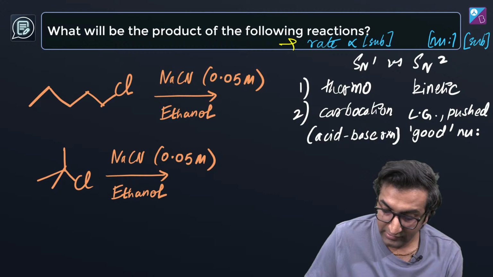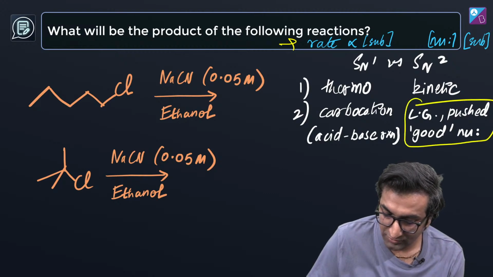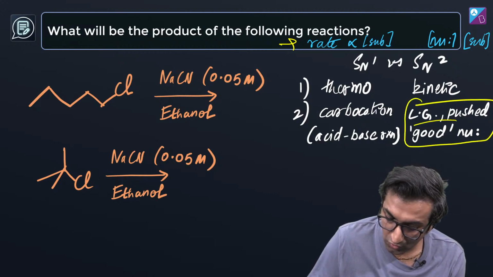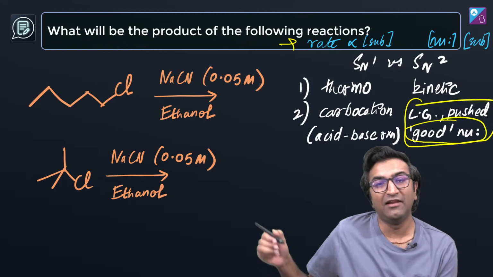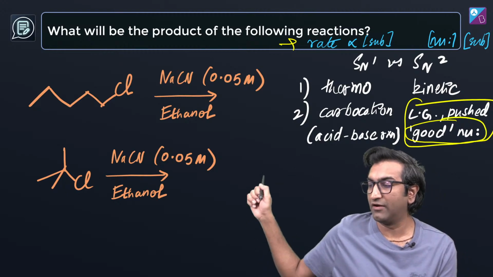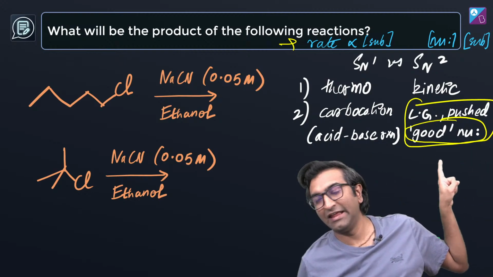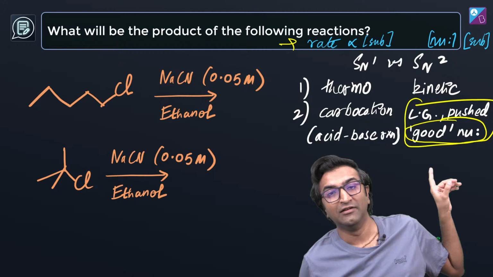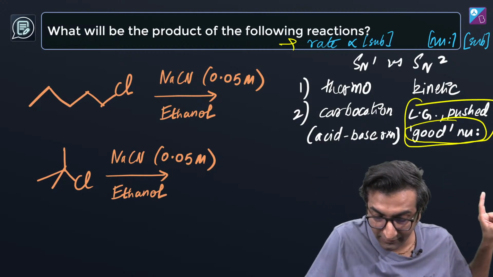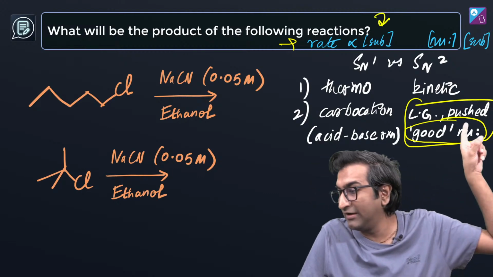Hold on. Here, the leaving group is pushed, and only the good nucleophile gets to go there. Sorry, this side. Only the good nucleophile gets to react in case of SN2. Good nucleophile. Why? And look at this. Rate only depends on substrate in SN1.